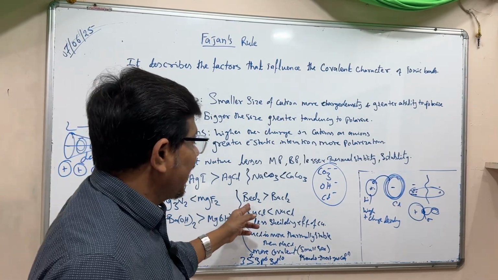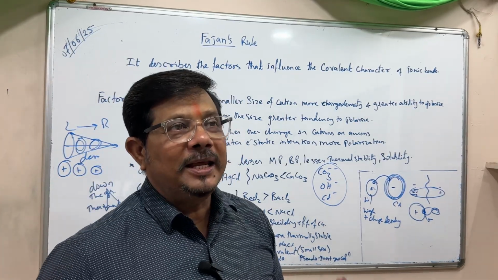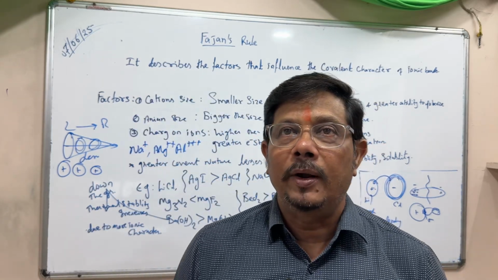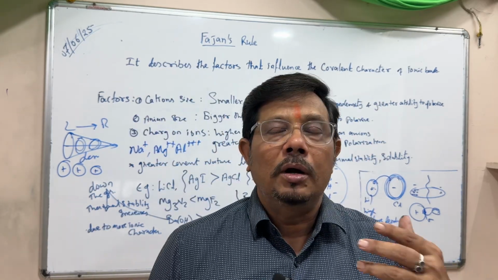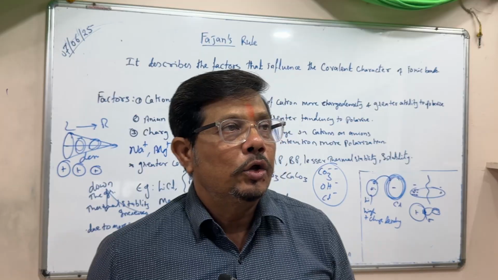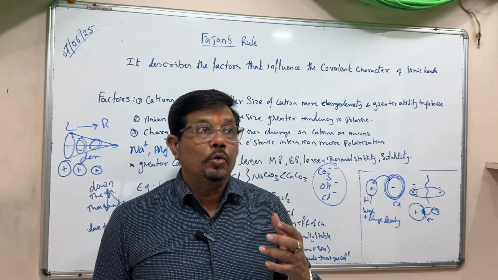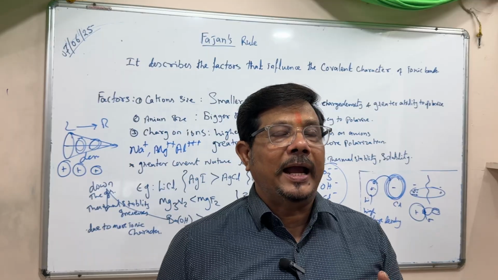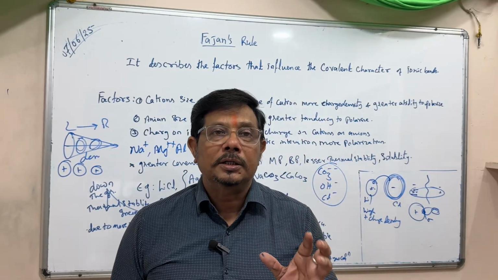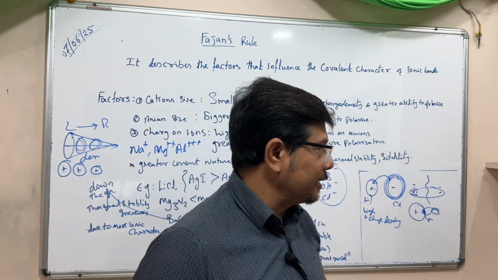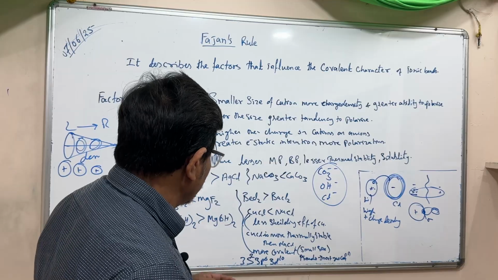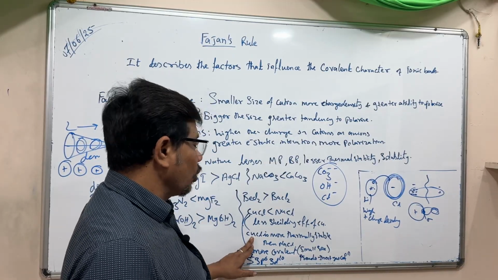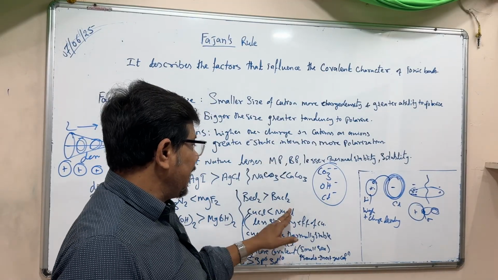Now here beryllium chloride: why is BeCl2 covalent, why is boron trifluoride covalent? You can say it is due to high electronegativity or the very small size of the cation, polarization occurs and covalent character is there. Now, one more thing: cuprous chloride, CuCl, and NaCl.